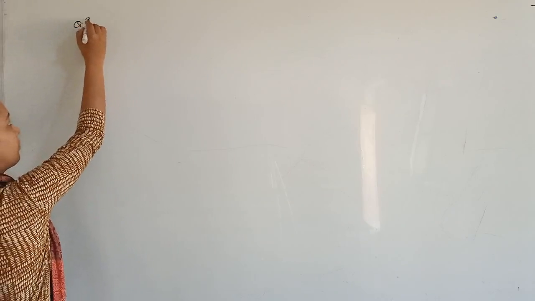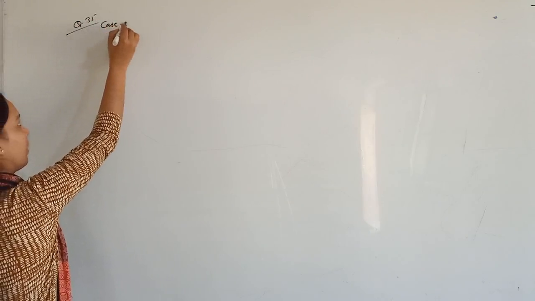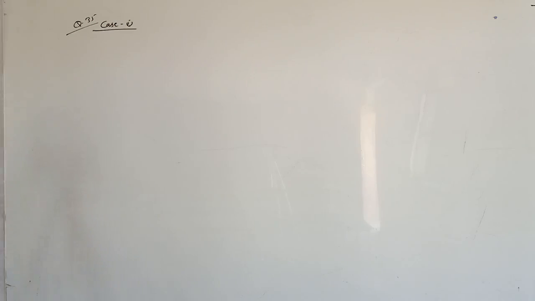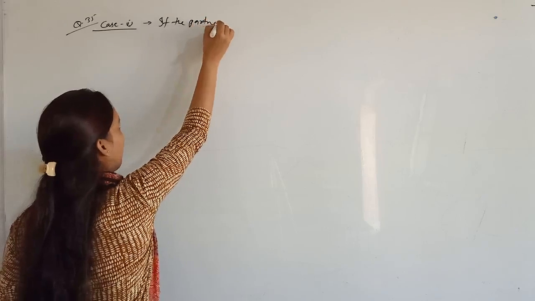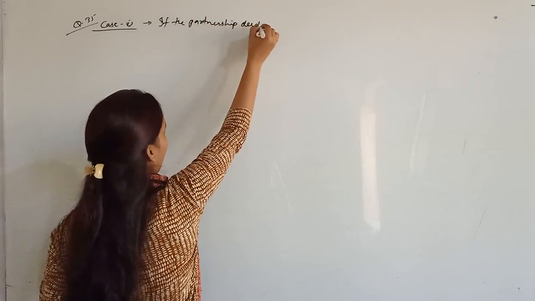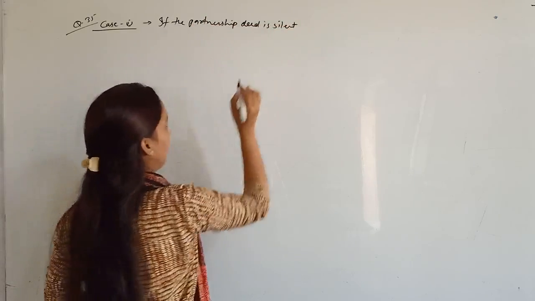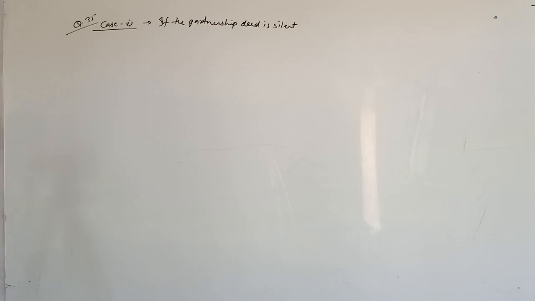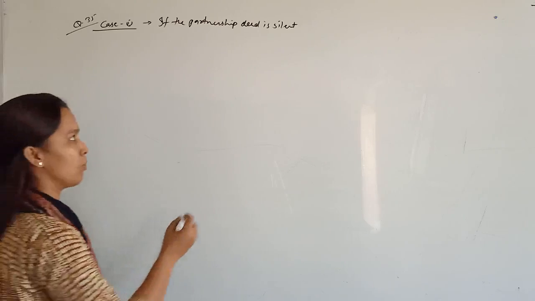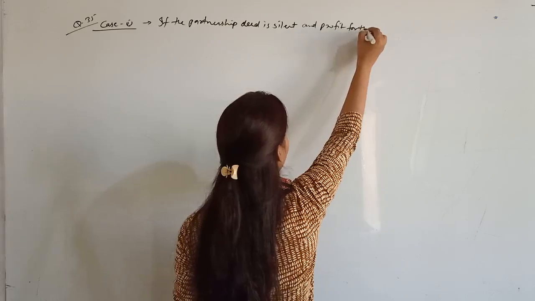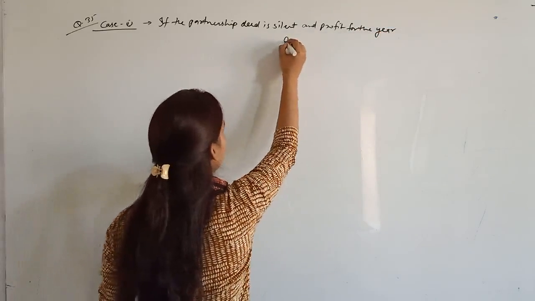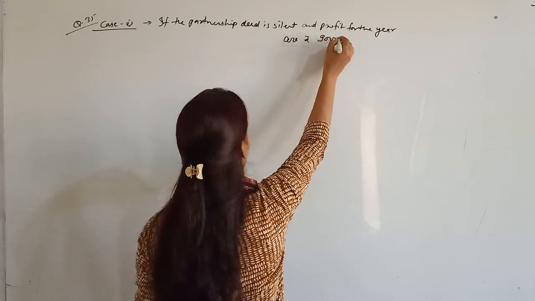First case. I am writing here case 1. If the partnership deed is silent as to the interest on capital and profits for the year are rupees 9,000.